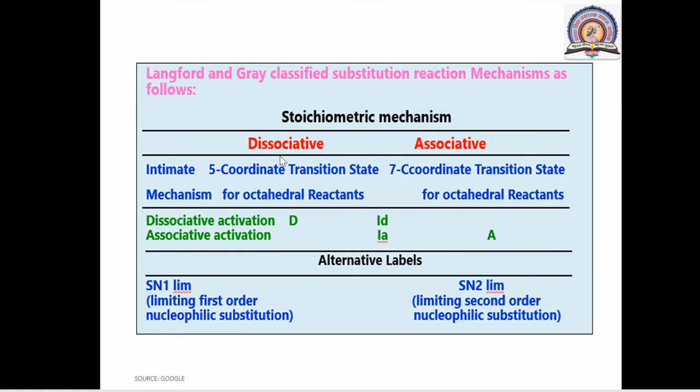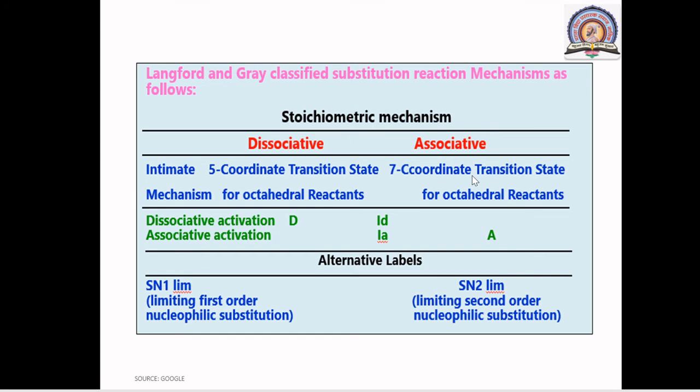In case of dissociative or SN1 type of mechanism, there is formation of 5 coordinate transition state or intermediate for octahedral reactants. If your complex is octahedral, in first step there is dissociation of leaving group or departure group, which gives 5 coordinated transition state. Okay, this was about dissociative.